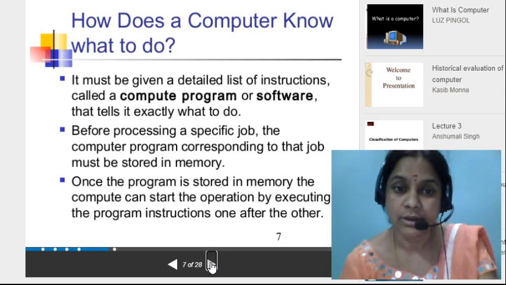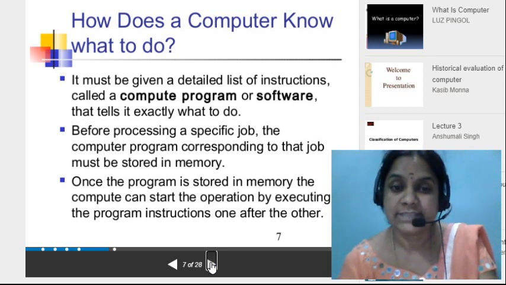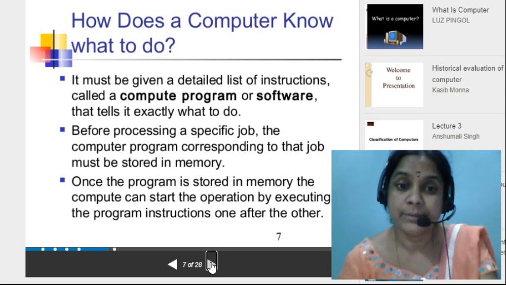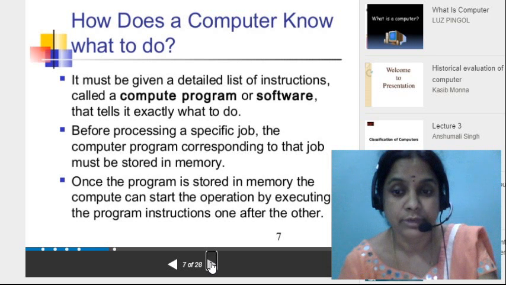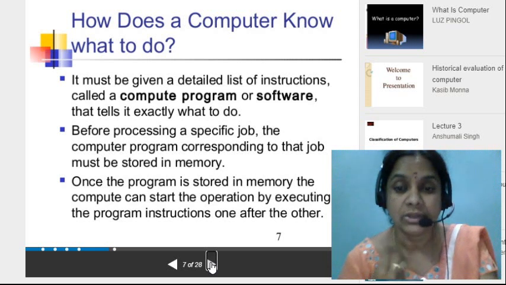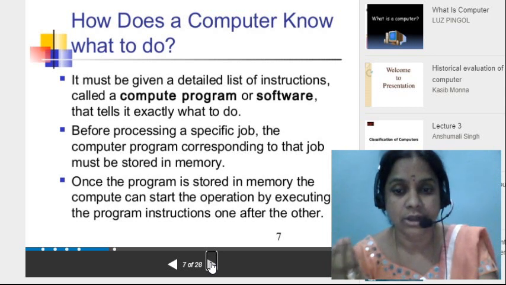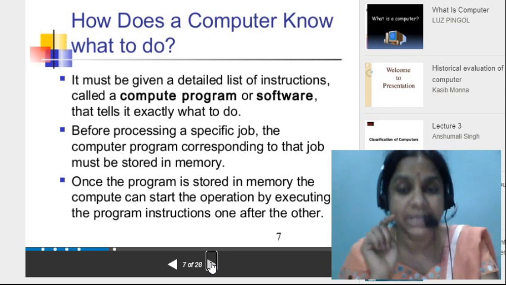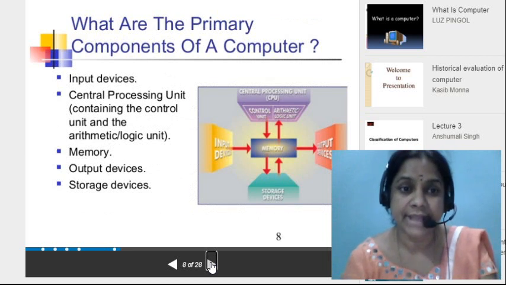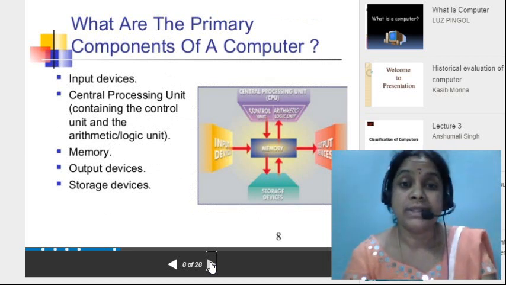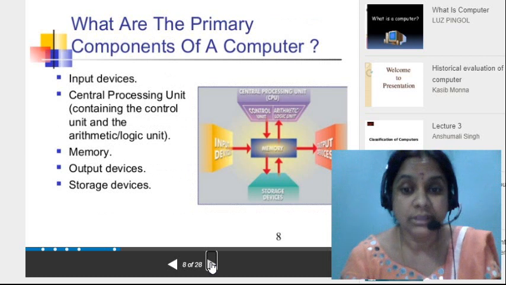And next, before processing a specific job, the computer program corresponding to the job must be stored in memory. When we give a particular job, it asks whether we have to save or not. If we click the save option, it is stored in the memory. That is the main operation of the computer. And next here, what are the main components of the computer?